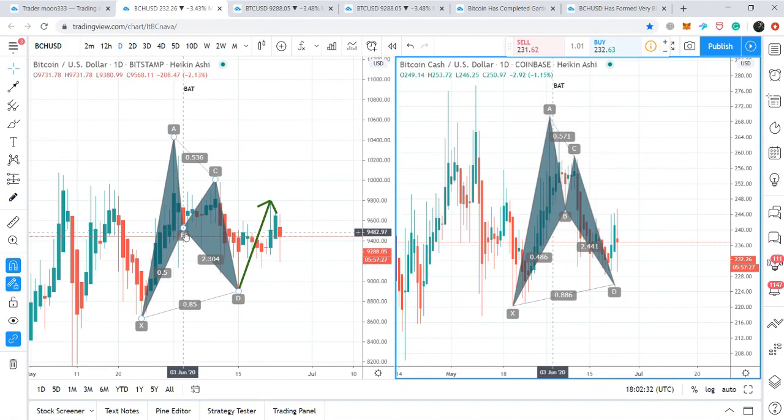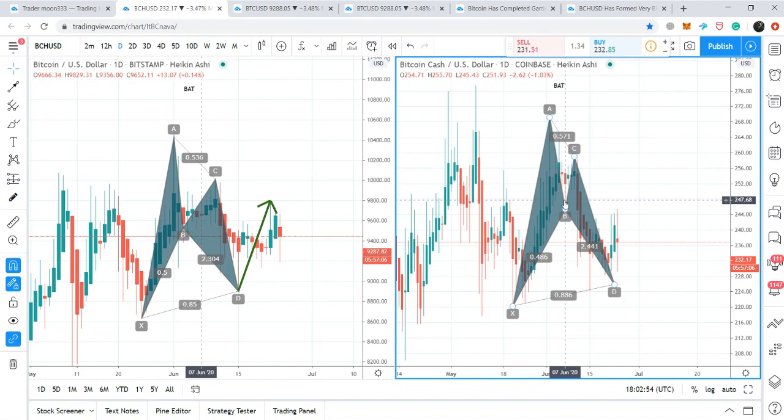Then Bitcoin also projected between 0.382 to 0.886 Fibonacci projection of the A to B leg. Then, same as the Bitcoin move, Bitcoin Cash also projected between 0.382 to 0.886 Fibonacci projection of the A to B leg. And this was the second confirmation of the bullish bat pattern for Bitcoin Cash.